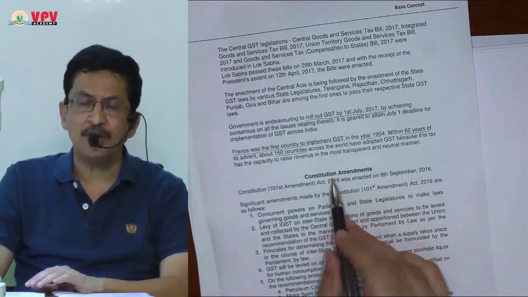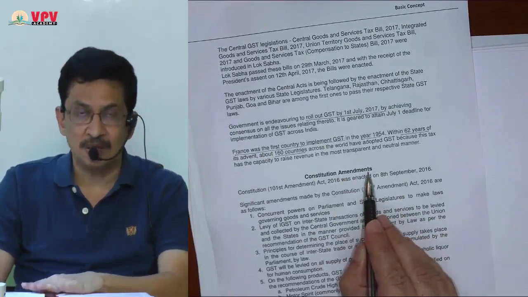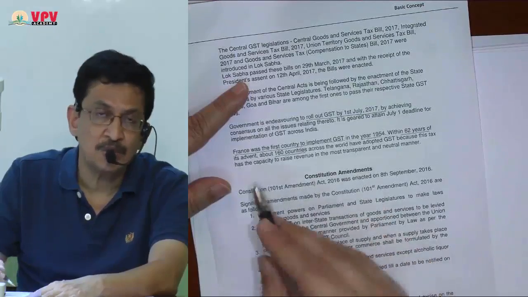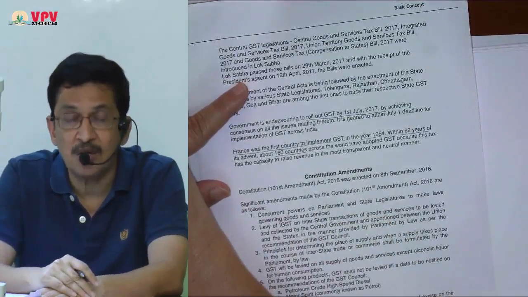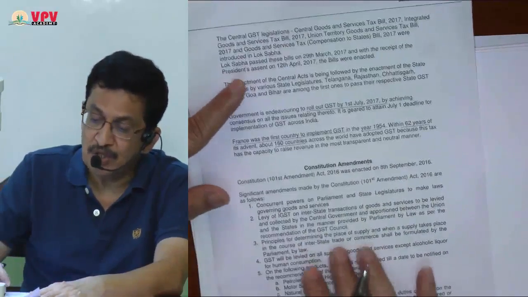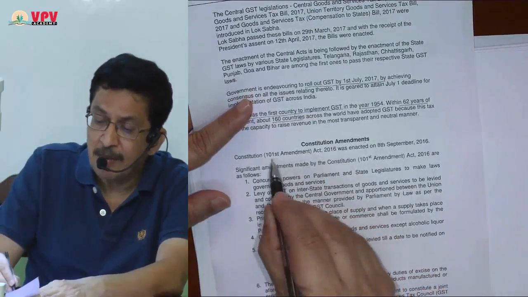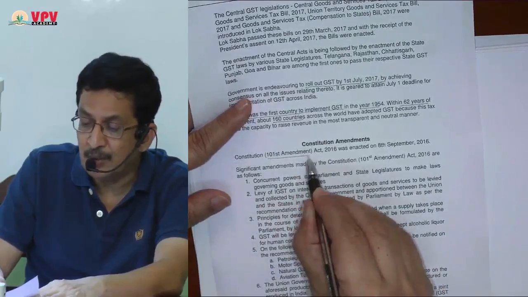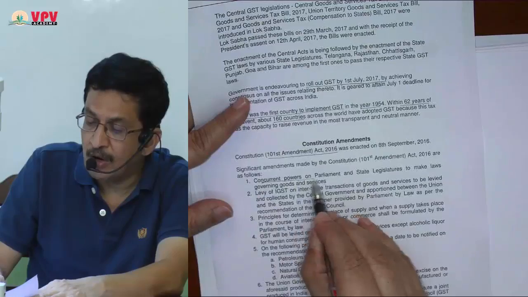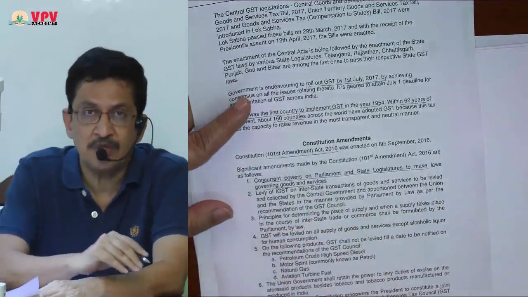Now, the next possible question is, what are the constitutional amendments that were required to make GST applicable? So that is a possible question. What are the constitutional amendments made so as to implement GST, which I have discussed here. The significant amendments made by the 101st Amendment Act 2016 are as follows. The first is concurrent power on Parliament and state legislature to make laws governing goods and services.